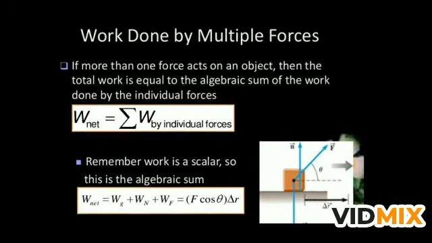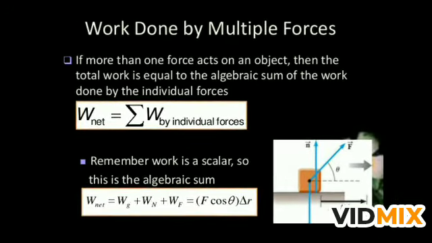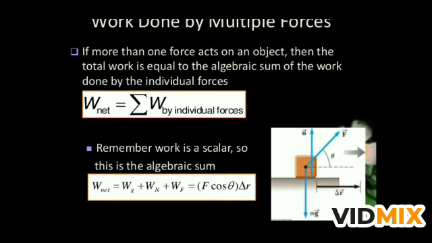Now if there are multiple forces, so many forces acting on the body, we can find the work done by each individual force and then add them algebraically. This means the total work done will be the work done by all the forces. If more than one force acts on an object, then the total work is equal to the algebraic sum of the work done by the individual forces, and the relation is W net is equal to the summation of work done by individual forces.